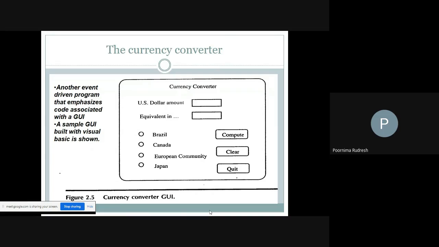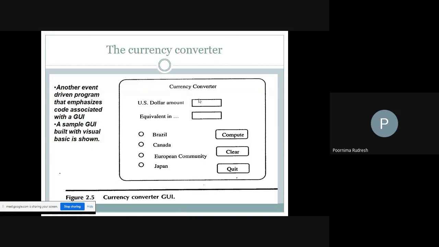So it is a simple one, and basically it is used, once again, for system and integration testing, because here the entire system is going to be tested, and here we are mainly concentrating on the GUI based one. Here is a sample GUI for the currency converter, which is implemented using Visual Basic. It consists of different tabs and buttons.